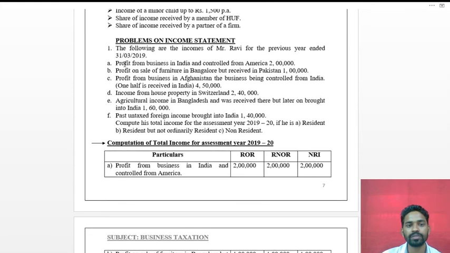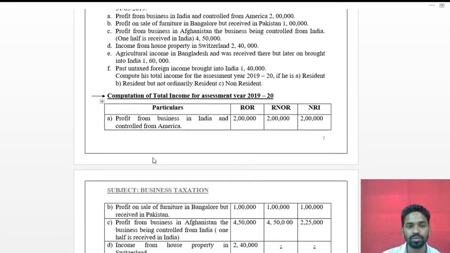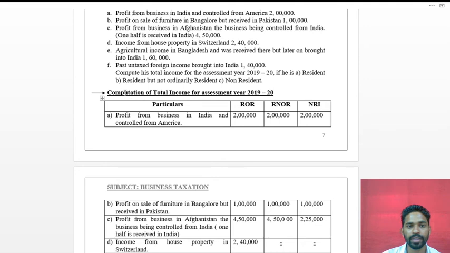The first one is profit from business in India and controlled from America. It arises in India, so it will be taxable for all the three cases. This is the format we have to follow. Write the heading: calculation of total income for the assessment year 2019-20, with the particulars column and the columns resident ordinary resident, resident but not ordinary resident, and non-resident. Write the item as it is, taxable in the three cases.